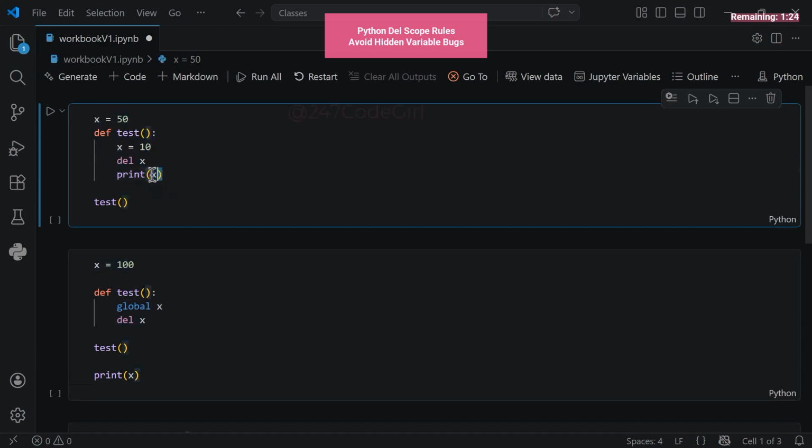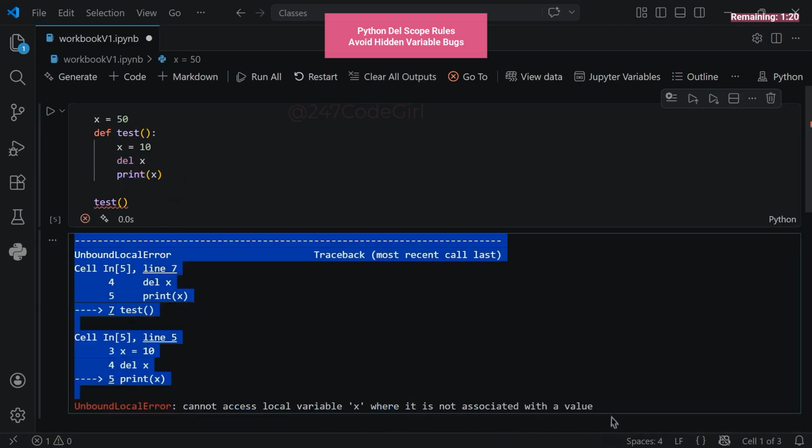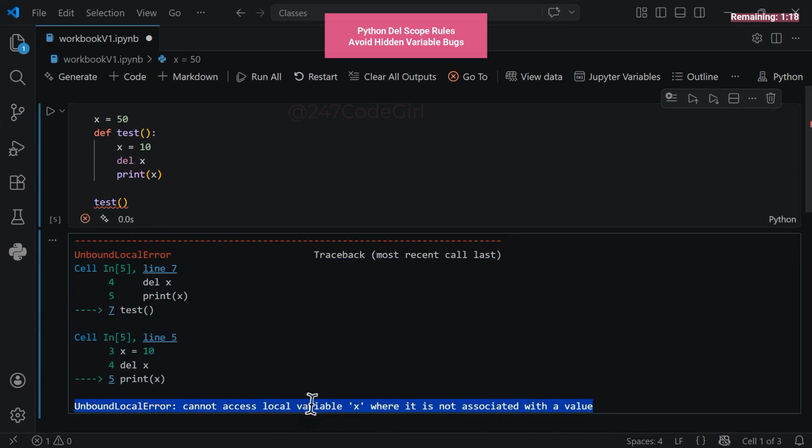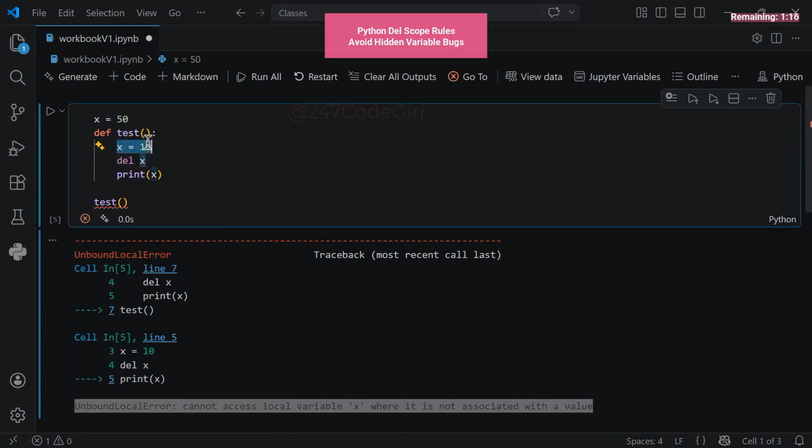Don't be startled by this error, it's a vital clue. Cannot access local variable. Here's the reason why. Because we defined and deleted the variable locally, you are strictly removing the local version of that value. The global variable remains untouched and inaccessible here.